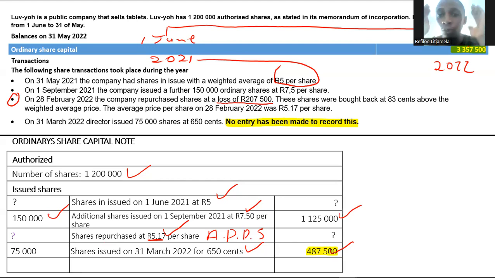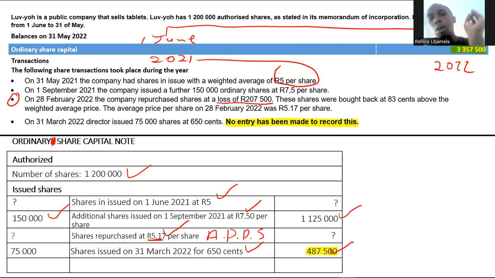That's why I said it's very, very important for you to have done classwork 1 up to classwork 4, so that by the time you get here, you understand how to calculate the loss. Where does the loss go to? The loss goes nowhere near ordinary share capital. It doesn't go to this note at all.